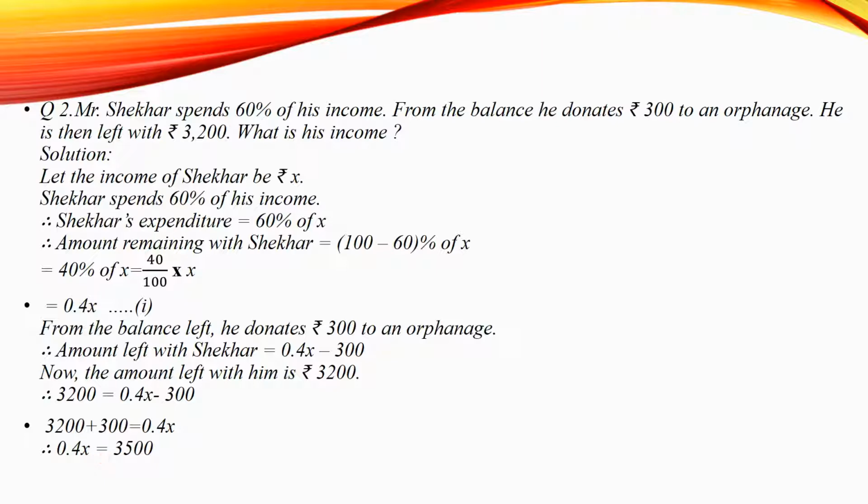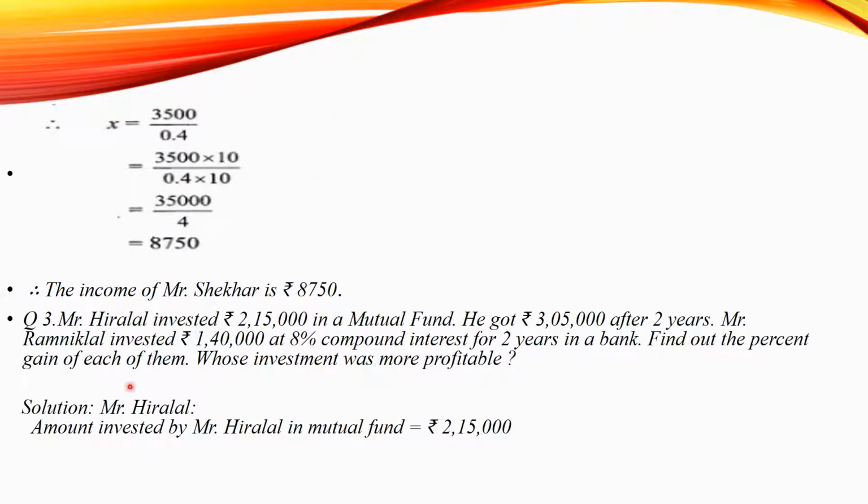Therefore, x will be equal to 3,500 upon 0.4. Now multiplying by 10 in the numerator and denominator, the decimal point will be removed. Therefore, 3,500 multiplied to 10 will be 35,000 divided by 4. Therefore, x is equal to 8,750. This means the income of Mr. Shekhar is rupees 8,750.